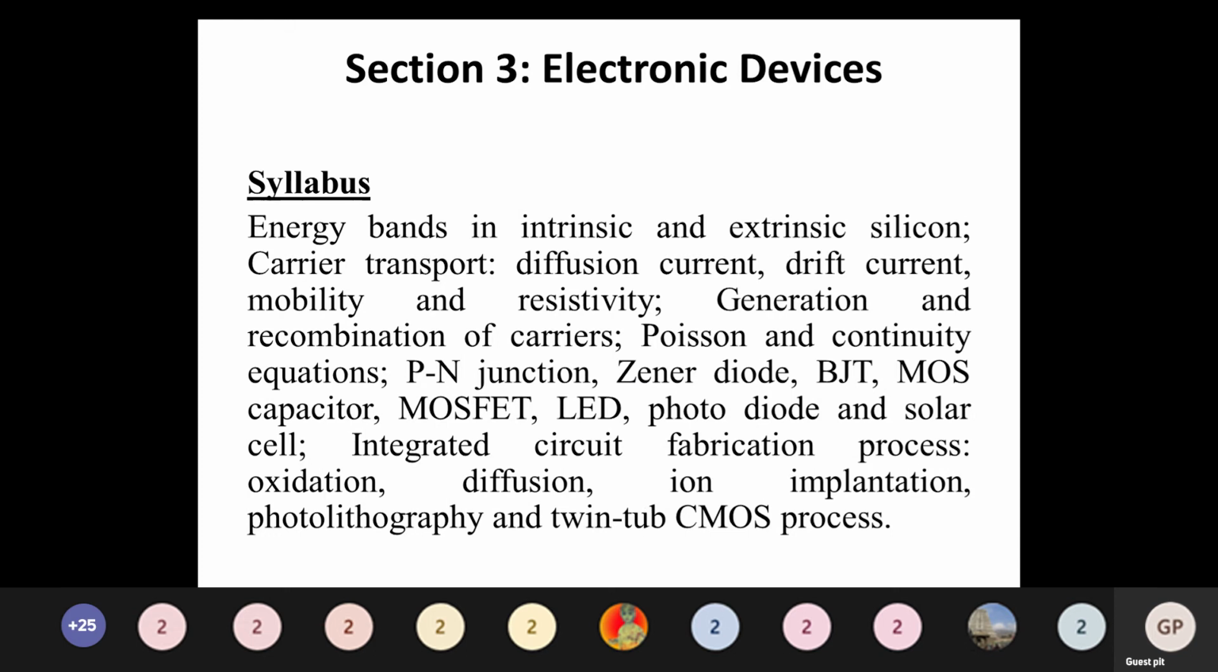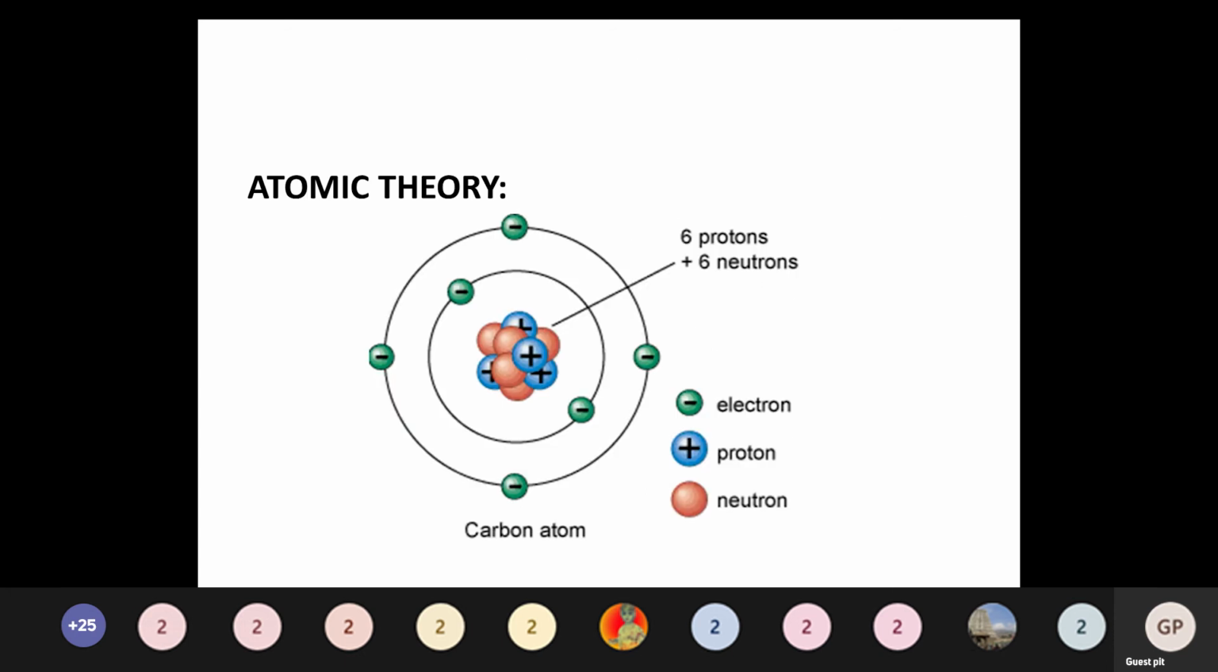But the problems are mostly asked from the energy band, diffusion current formula, drift current formula, mass action law, mobility, and resistivity. These are very selective things we have to know. The Fermi level is also important. We are going to discuss all those problems in this. First, we need to know the normal basic things.